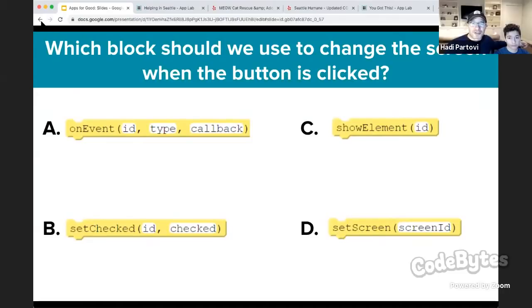How do we find out when the button is clicked and change the screen? Right, most people are saying it's set screen, but a lot of people are saying onEvent. Some people are saying show element, some people are saying set checked, but the most popular one is set screen. So this was actually a trick question because we need two blocks. We need an onEvent block to find out when you click, and then a set screen block to change the screens. And let's show you how that works.